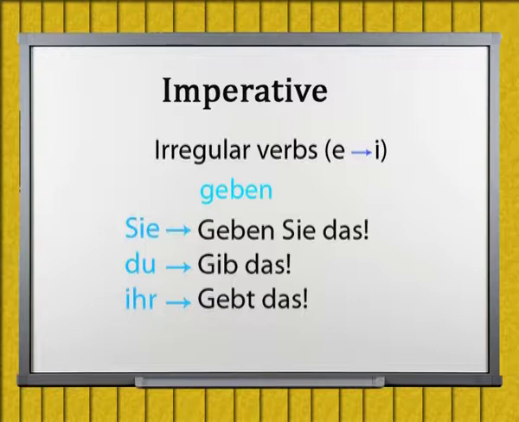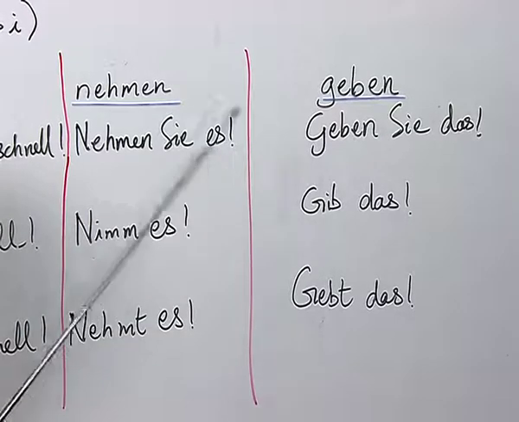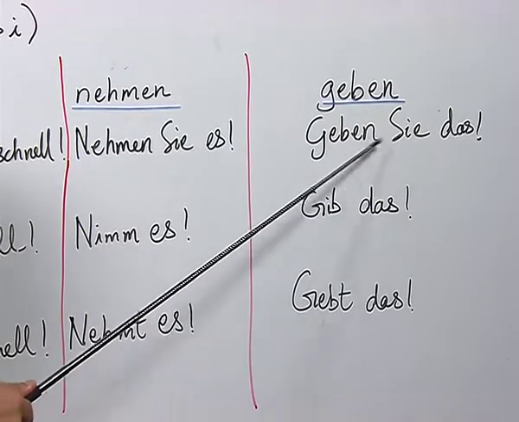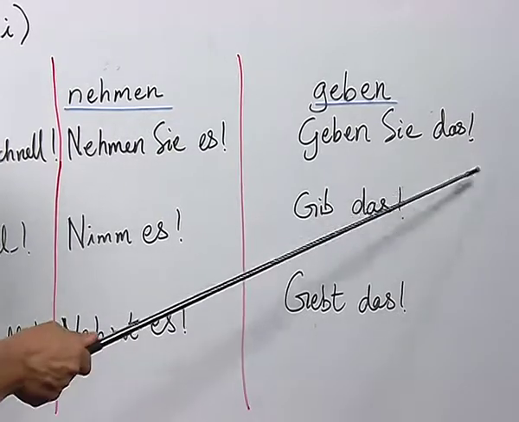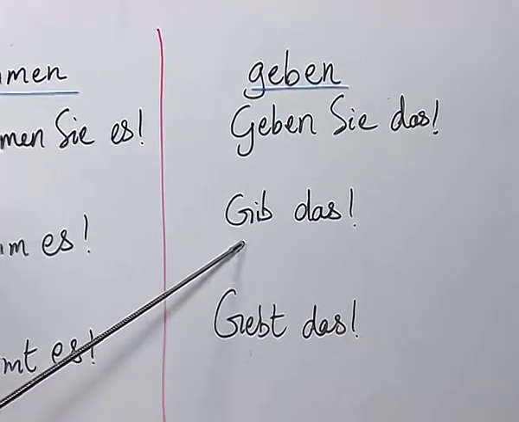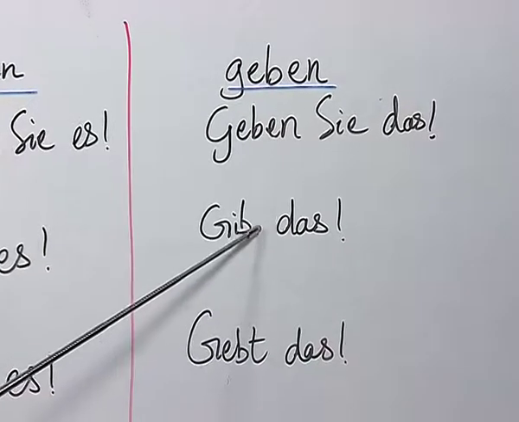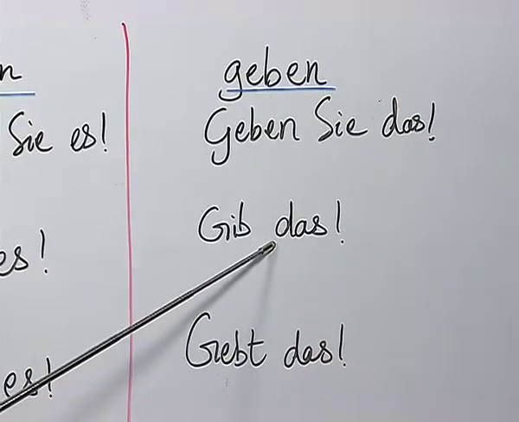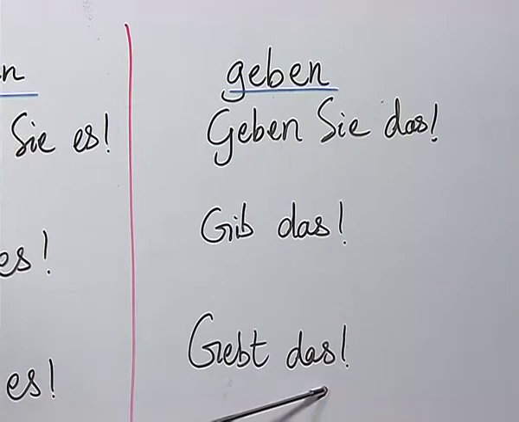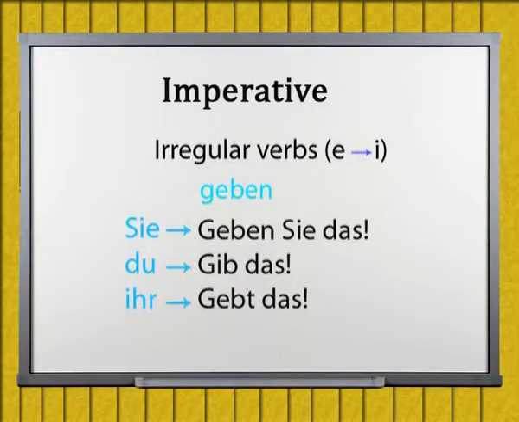Now, let us look at the verb geben. Geben Sie das. Like in the previous sentences with pronoun Sie, we have the ending en with the pronoun Sie and an exclamation mark at the end. For the pronoun du, we have Gib das, without st and without the pronoun du, and for the pronoun ihr, we have the imperative sentence Gebt das with the ending T.